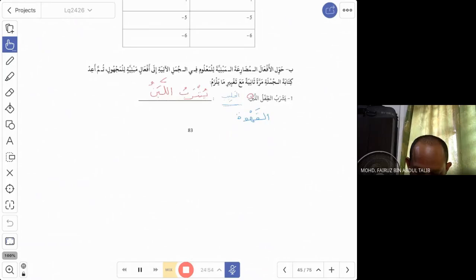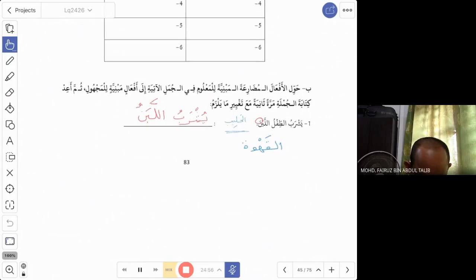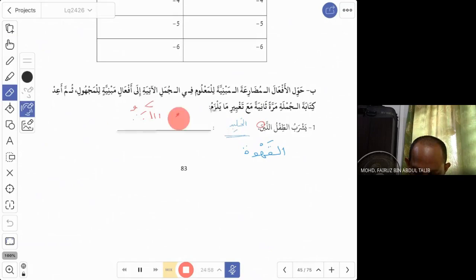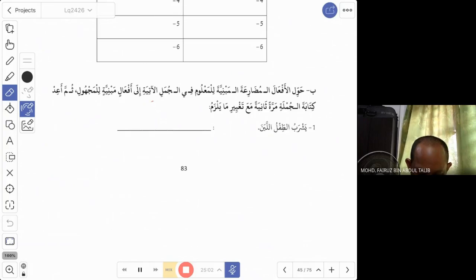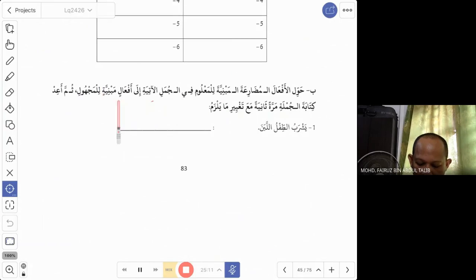At-tadribu al-thani: change the fi'il mudari' mabni lil ma'lum, the normal fi'il, to the fi'il mabni lil majhul. Once we have changed it to mabni lil majhul, a'id kitabah, rewrite the jumlah. So what change do you need to do?